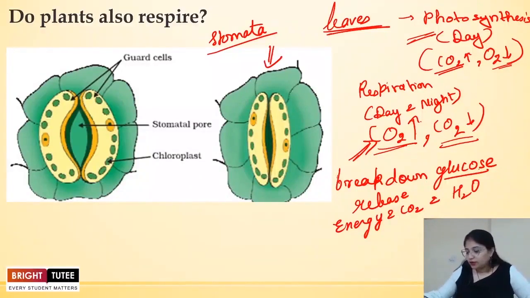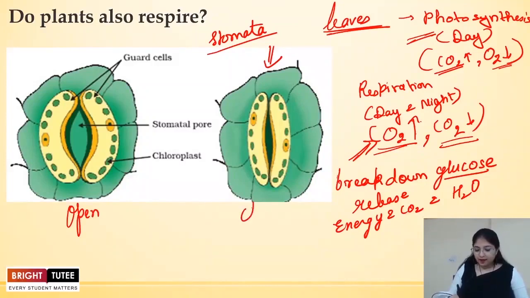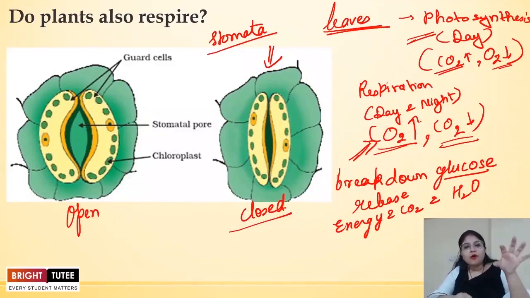And the water, that is the water vapor made during this process, is again released out through the stomata. Over here you can see that the stomata is in open position right now, and in this diagram it is closed. So in this way the leaves perform the process of respiration on their own with the help of the stomatal pores.